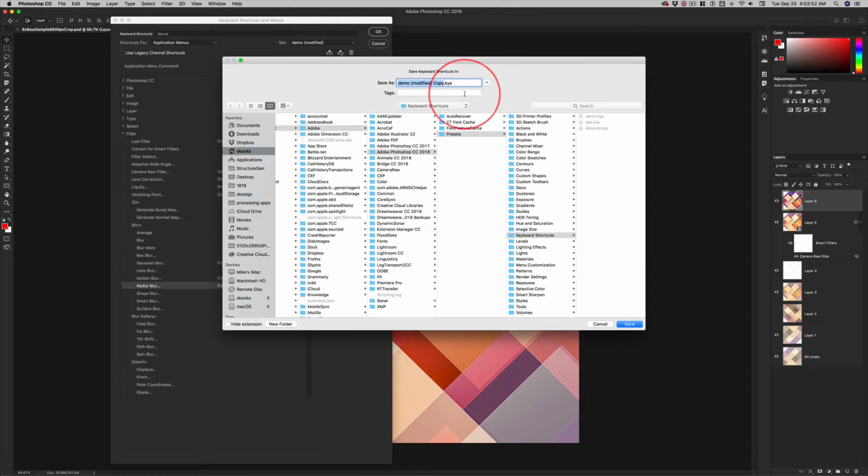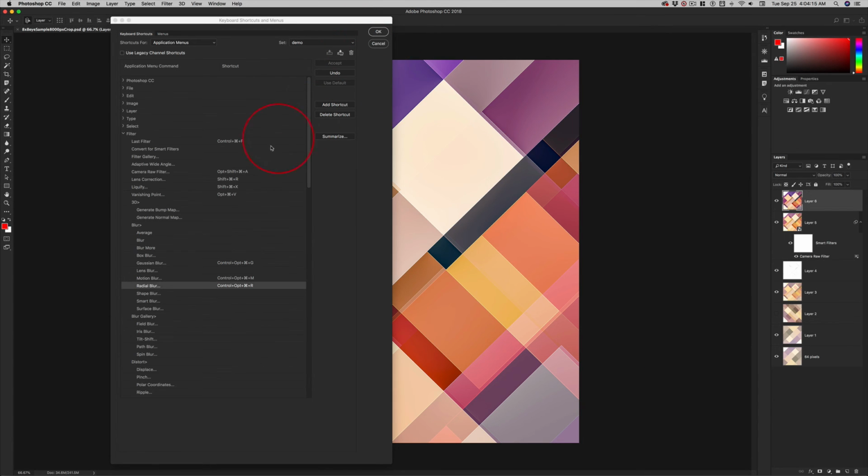And the first time you save this, make sure height extension is not on. You need that to be off, okay? And then I'm just going to click once again. The first time you do it, you have to give it a name. I hope you figured that out, okay? Because I named mine Demo, and then we worked together, right? Okay, so I'm going to replace it, and there we go.